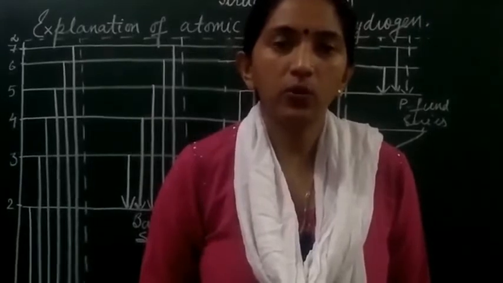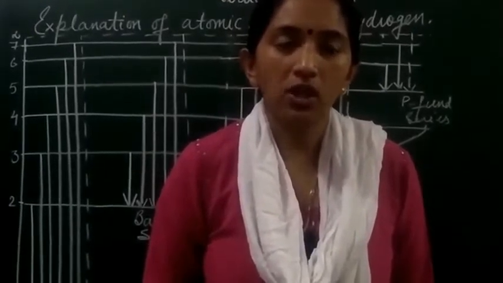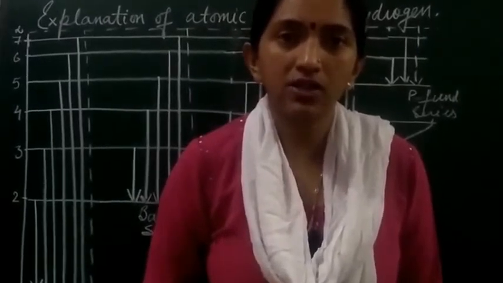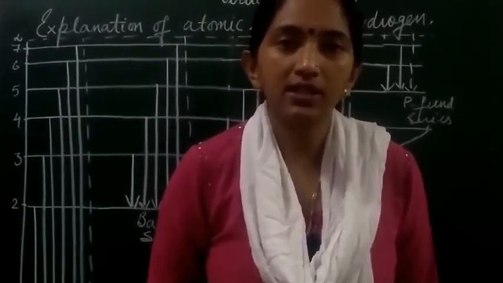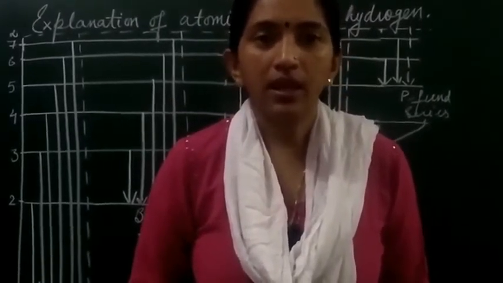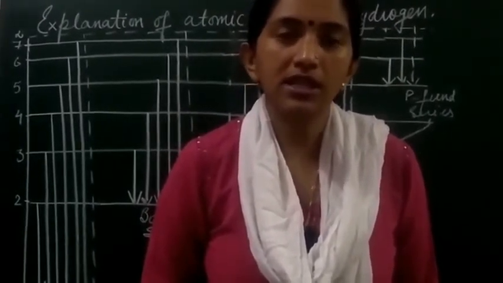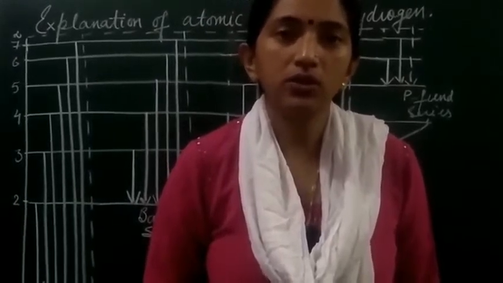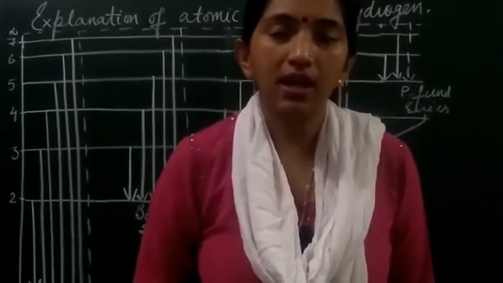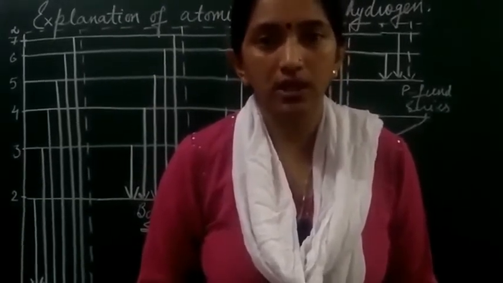Otherwise it will come in installments, first to one shell, then another shell. So it is going to release the energy in installments, right? Now the energy which has been released will be equal to the difference between the energy of the higher state and that of the lower state.